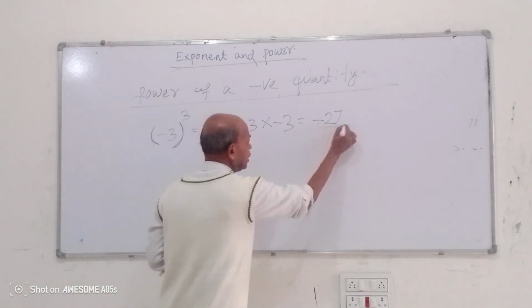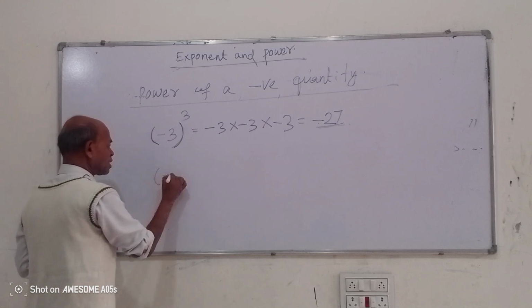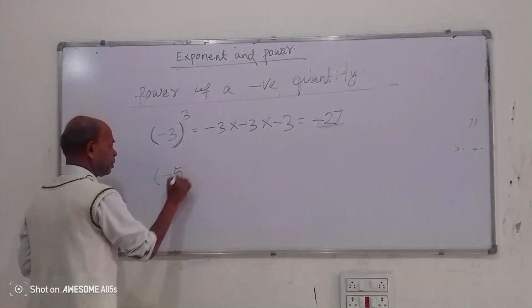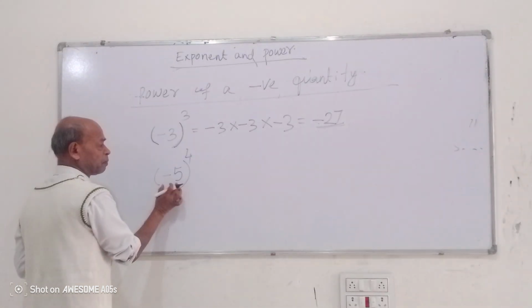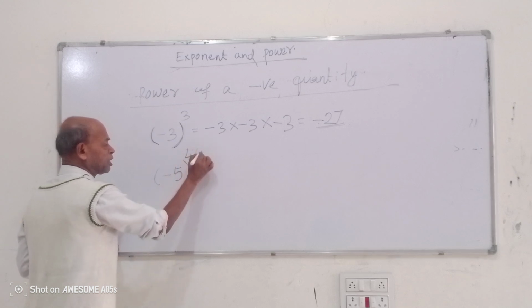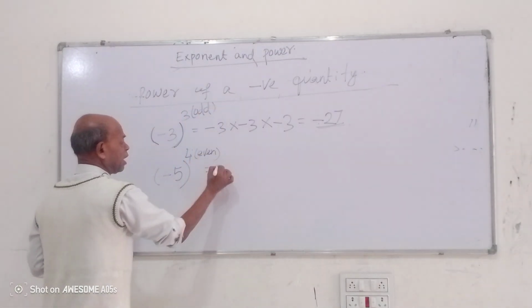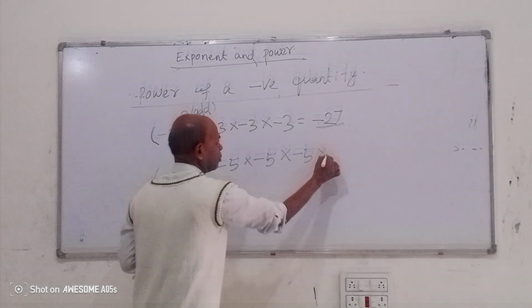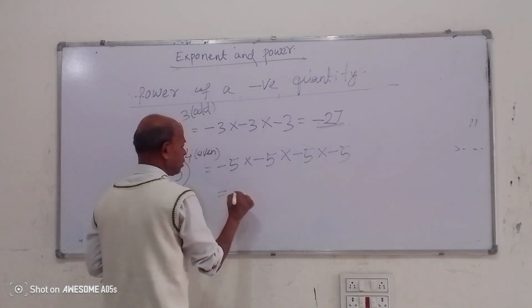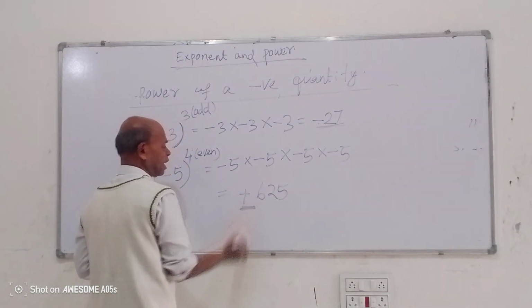So when we take the odd power of a negative quantity, we get the answer in minus. Now this is (-5) to power 4. The power is even and -5 is negative. Its answer will come in plus because the power is even: (-5) into (-5) into (-5) into (-5) is plus 625.